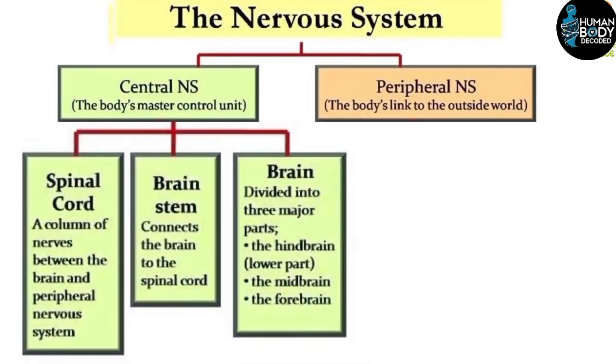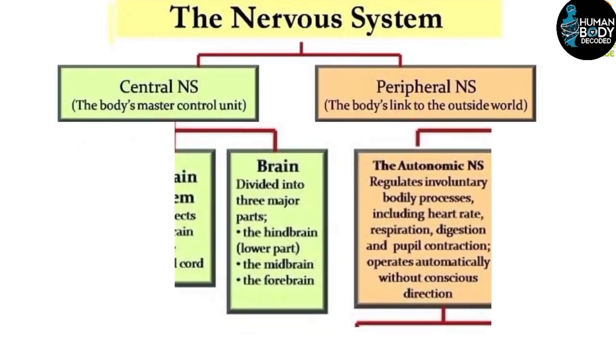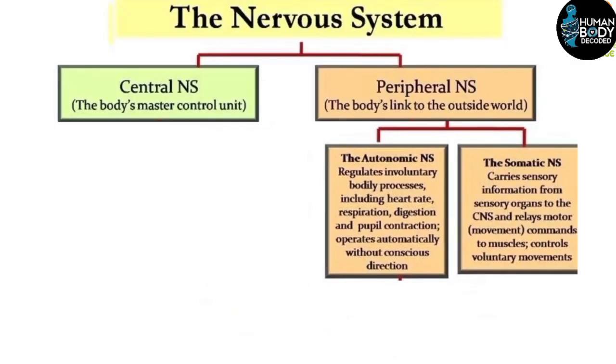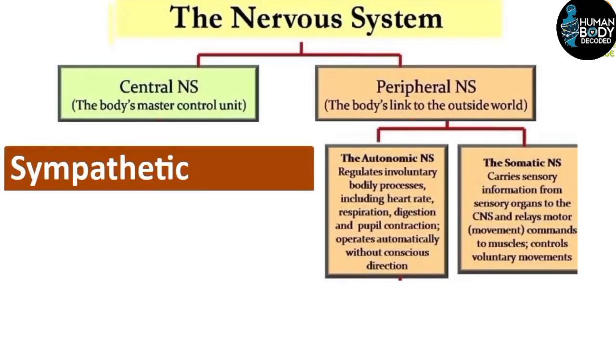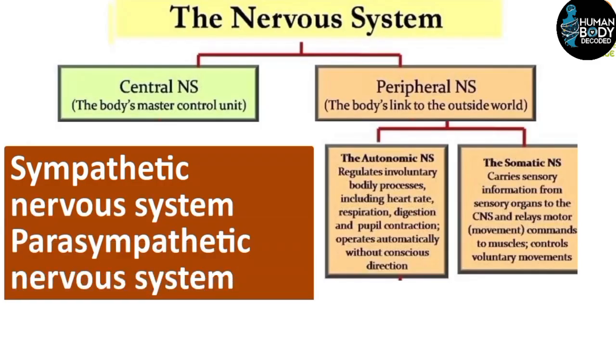The brain is divided into three parts: the forebrain, midbrain, and hindbrain. Now let's move to the peripheral nervous system, which is called PNS. There are two types of PNS. One is the somatic nervous system, and the other is the autonomic nervous system. There are also two types of autonomic nervous systems. One is the sympathetic nervous system, and the other is the parasympathetic nervous system. We will study all these systems one by one in detail.